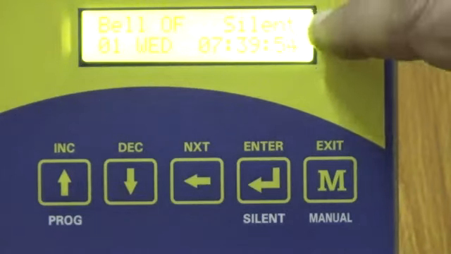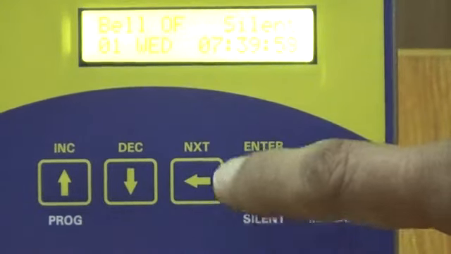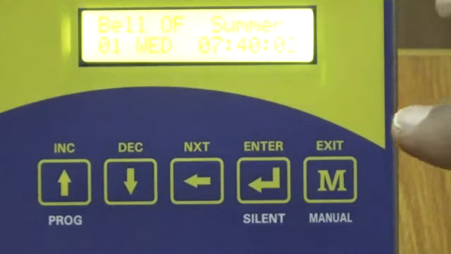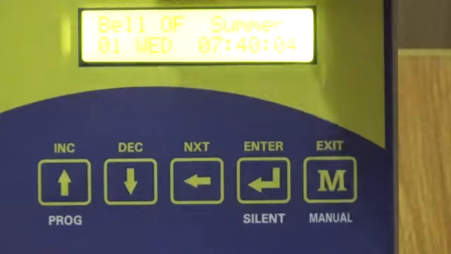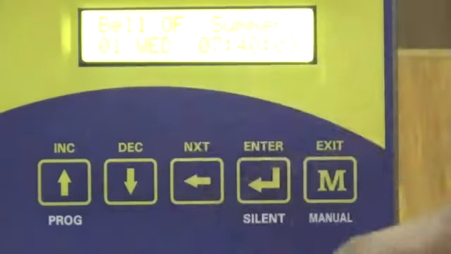To convert the silent mode to non-silent mode, press the silent key once again, and now it is the normal mode. During normal functioning, the unit should display bell off, summer mode, and the actual time of the day, the weekday, and the date.